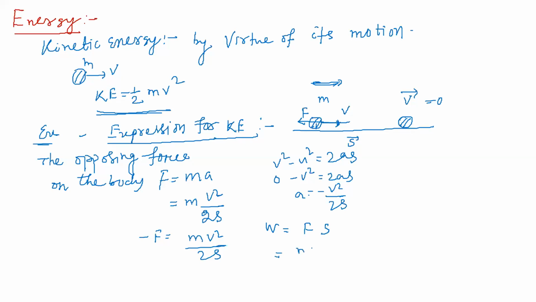Force is equal to how much we got? mv square by 2s into s, and in the same direction. So that's why it is s cos 0 degree, the angle is 0 degree, and cos 0 is equal to 1. So that is equal to how much? Half mv square. Understood? So the kinetic energy of a body, students, we got is equal to half mv square. Correct?